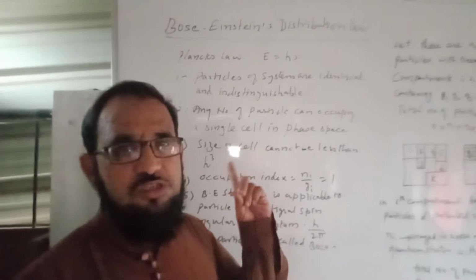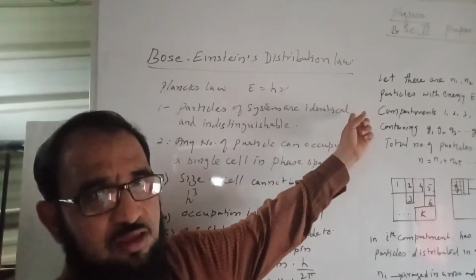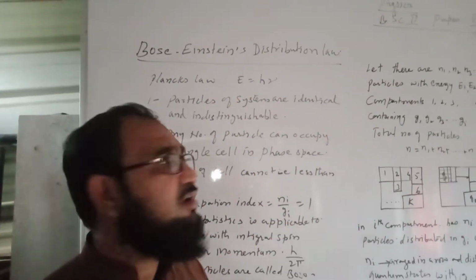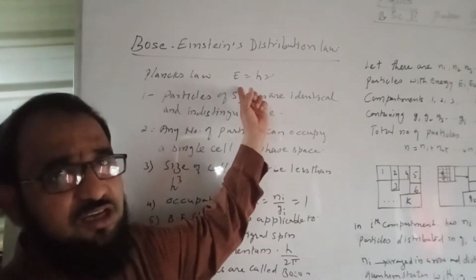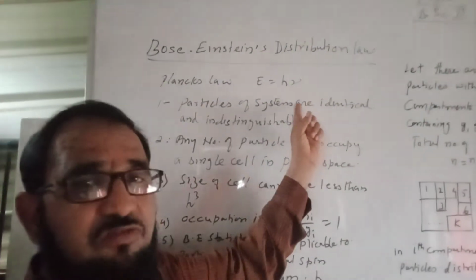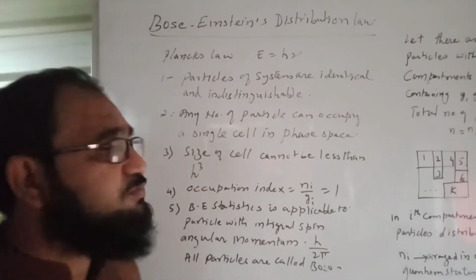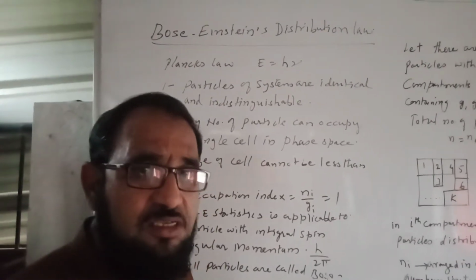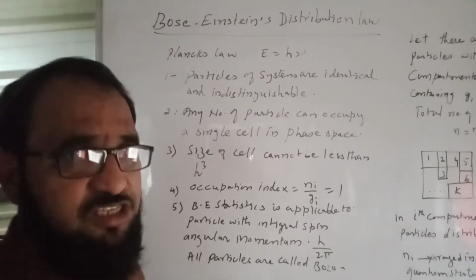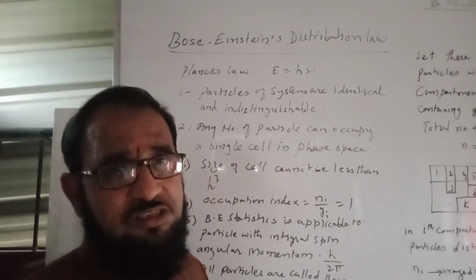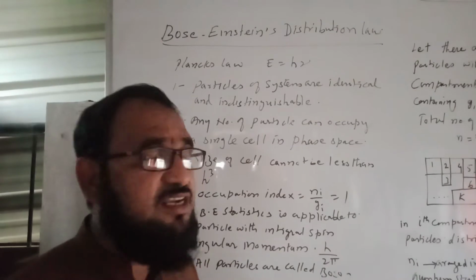My today's topic is the Bose-Einstein distribution law. This law uses the equation E equals h nu, which is called Planck's equation of the energy, where h is Planck's constant and nu is the frequency of radiation. There are some assumptions of the BE or Bose-Einstein statistics.